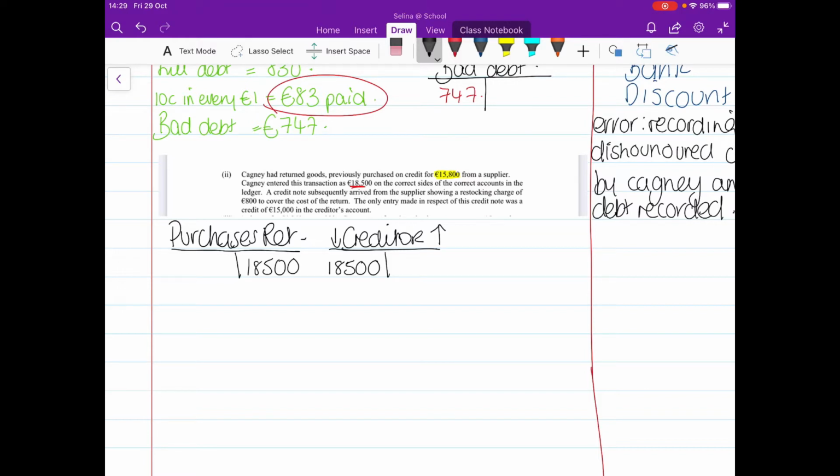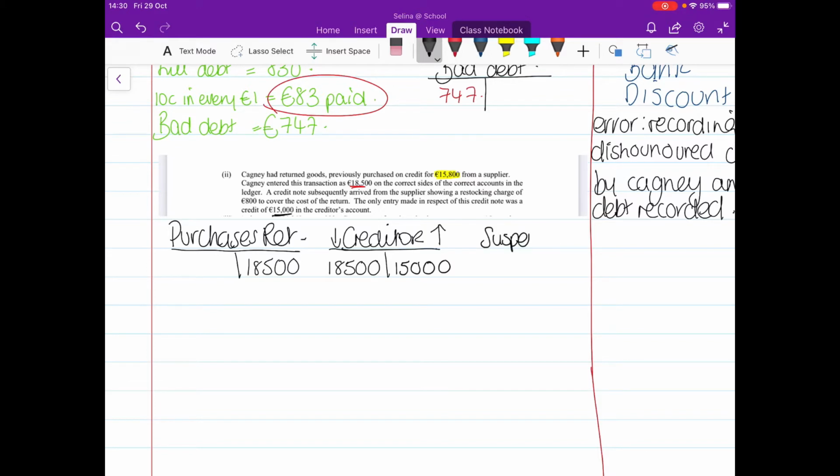The only entry made in respect of this credit note was a credit of €15,000 in the creditor's account. So before this happened, we had equal debits and credits. Then, when the credit note arrived, the accountant put €15,000 on the credit side of the creditor's account, and that's all they did. So this is what our entries look like. We had 3 entries, so they didn't balance, so that's where we're going to have suspense.